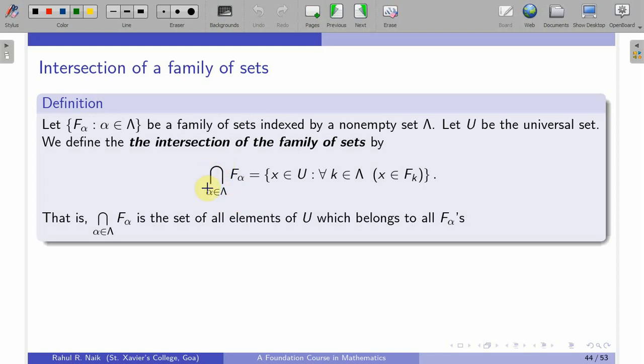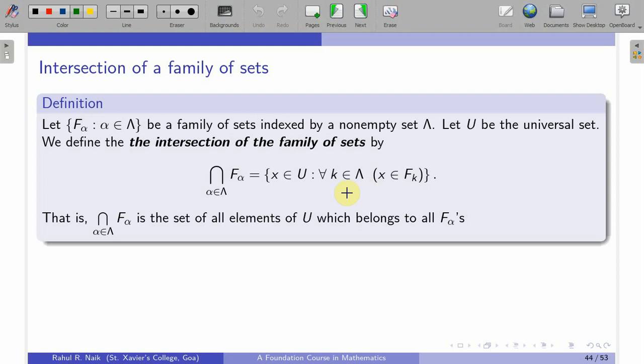This is the bigger intersection. It's the set of all the points in the universal set U such that these points are common to every f alpha. So these points belong to each f alpha. How would I write this down? For each k in lambda, x belongs to fk.